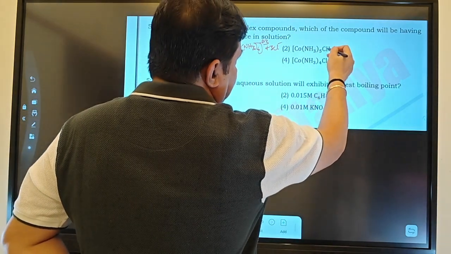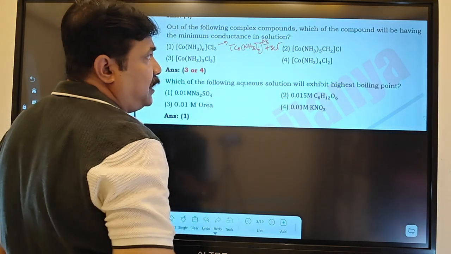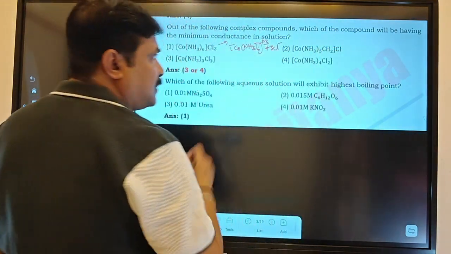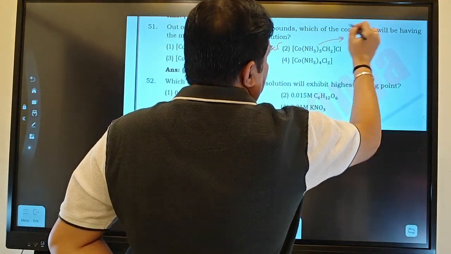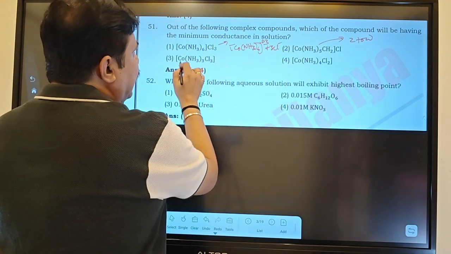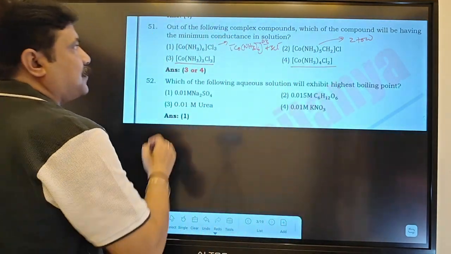Here, I think inside there will be 2 Cl, and here there will be 1 Cl. I think there is a typing mistake in this complex. Anyhow, if that is the scenario, there will be 2 ions for this: one complex ion and outside one chloride ion. But here and here there is only one complex substance, and here also a complex substance.